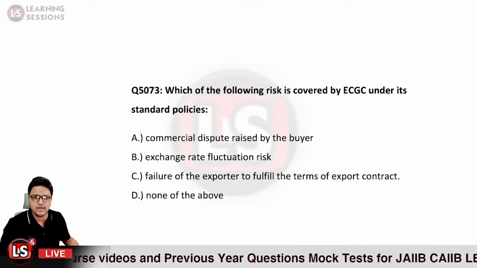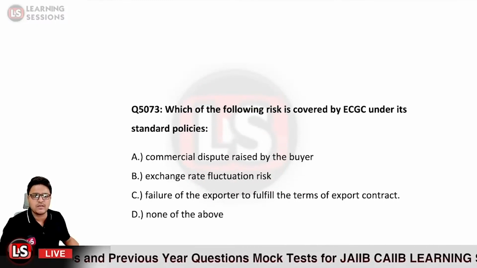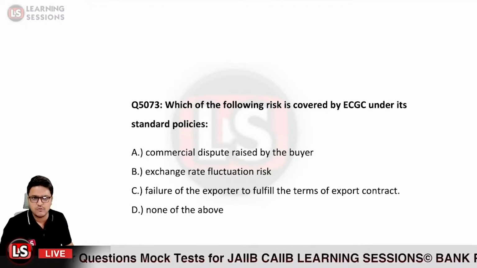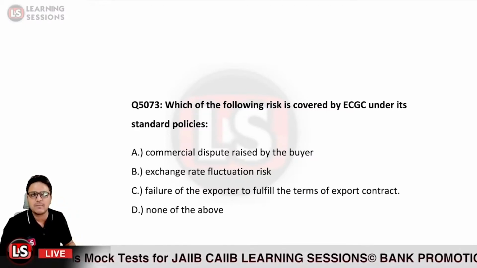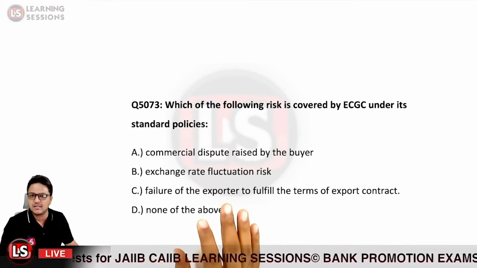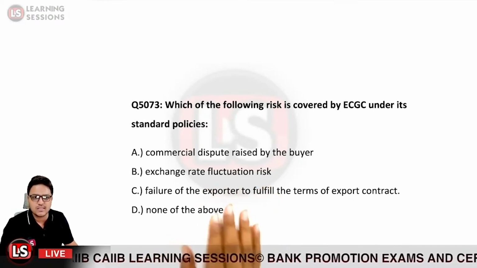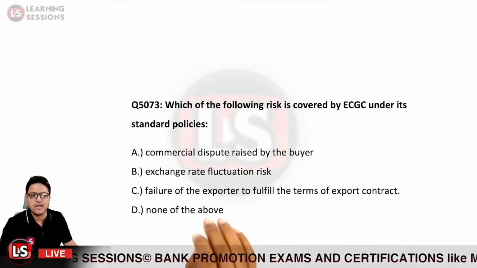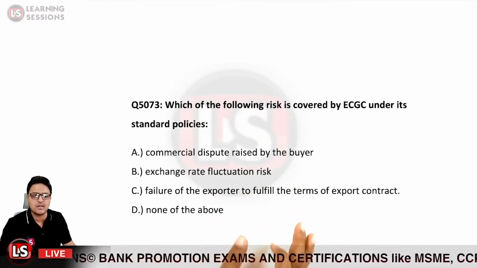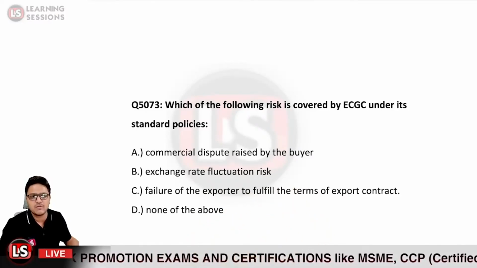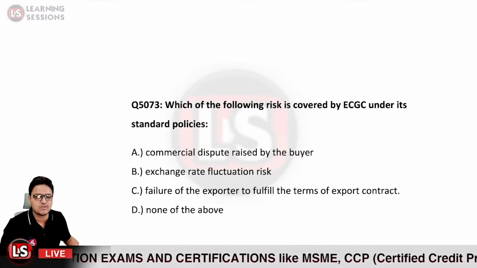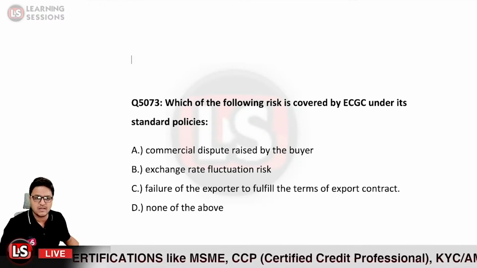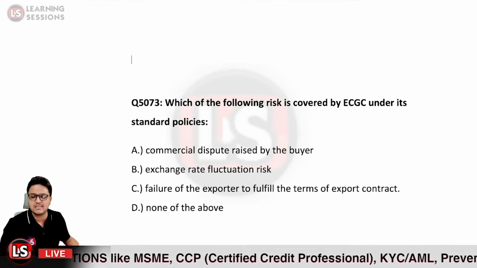The first question for today says: which of the following risks is covered by ECGC under its standard policy? The options are: commercial dispute raised by the buyer, exchange rate fluctuation risk, failure of the exporter to fulfill the terms of the export contract, or none of the above. We need to tell which of these risks are covered under the standard policy by the ECGC.